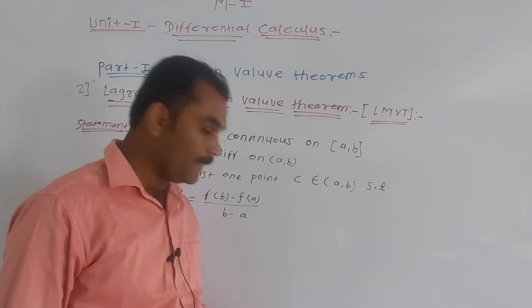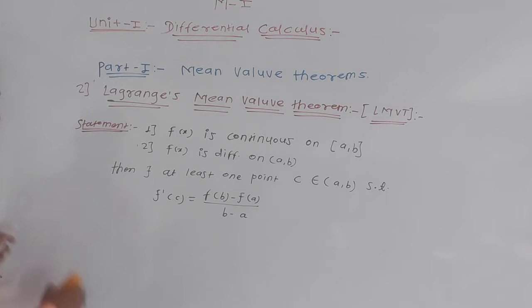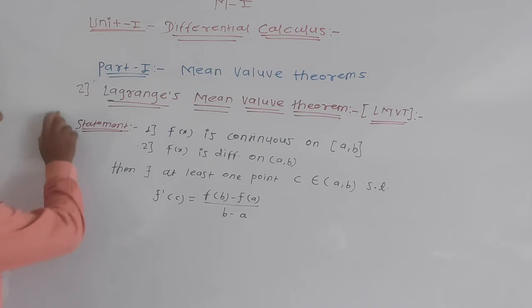Now we will discuss examples on that theorem. Examples on Lagrange's mean value theorem.